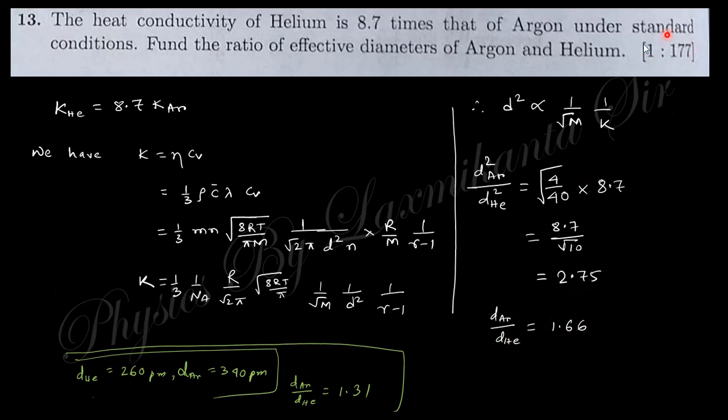Okay, this is not right because you can check the realistic answer, that is the real value of diameter of helium is 260 picometer and diameter of argon is 340. Obviously argon is bigger, because here you need to find argon to helium. How is this possible? This is not correct. Okay, the value will be 1.31 and this is the 1.66. So you can check this. I think you can get the process of how you will find this answer. Clear? So that's it for today.